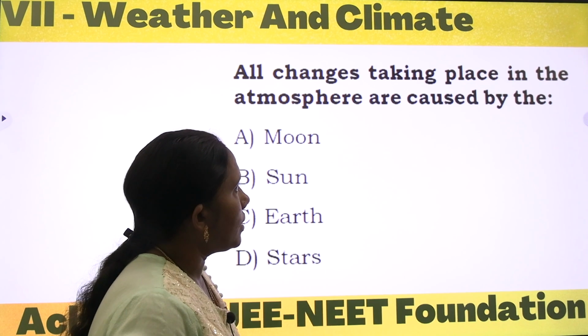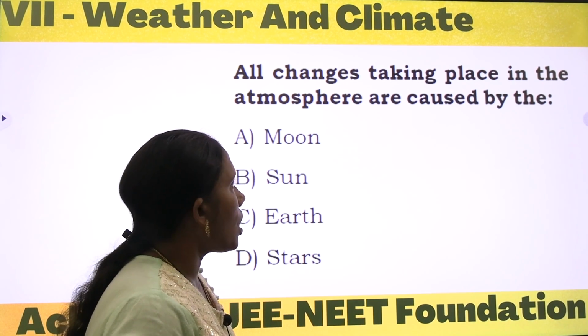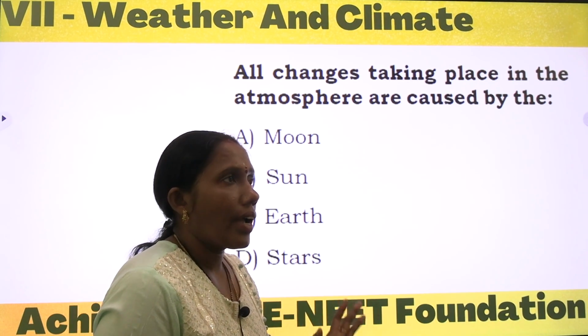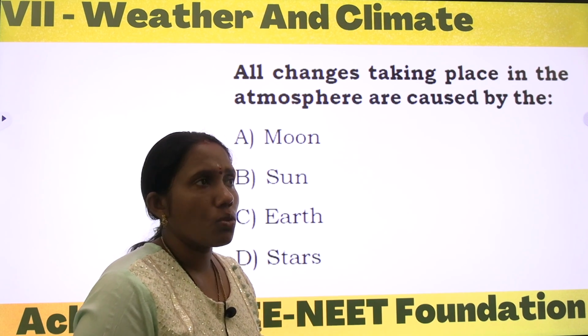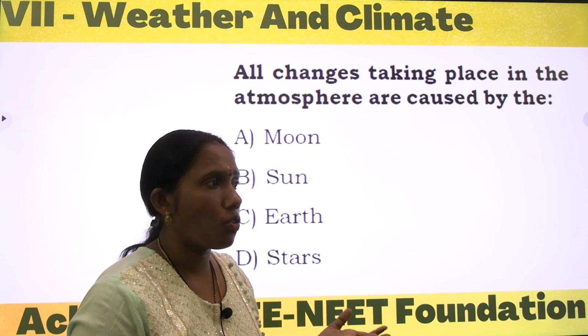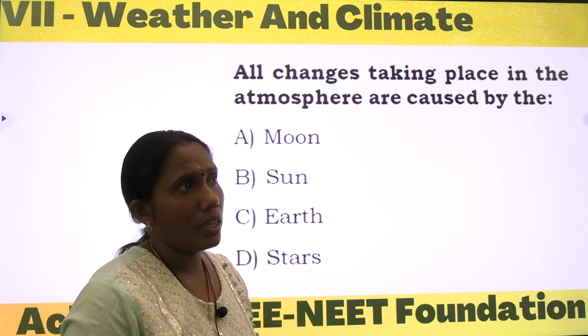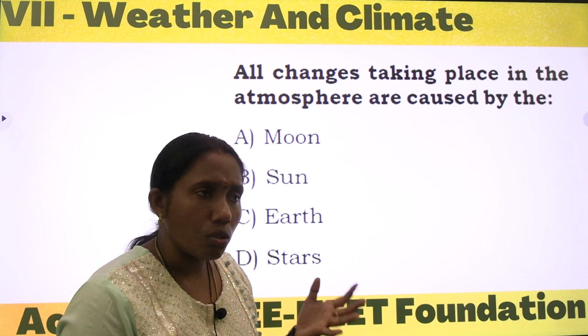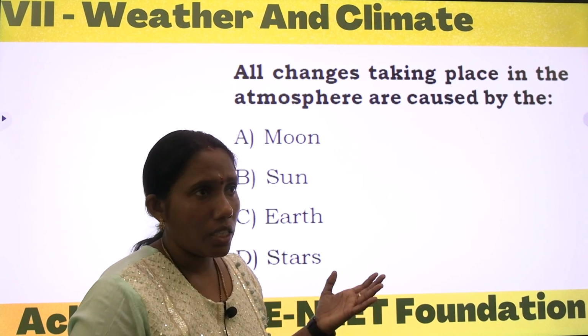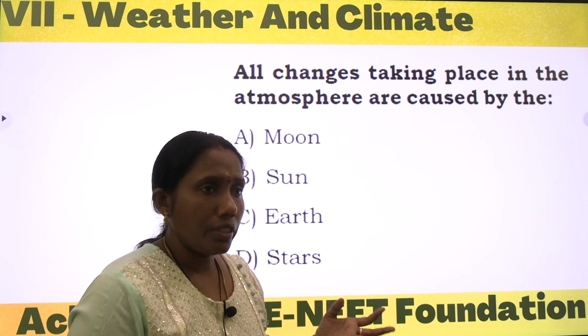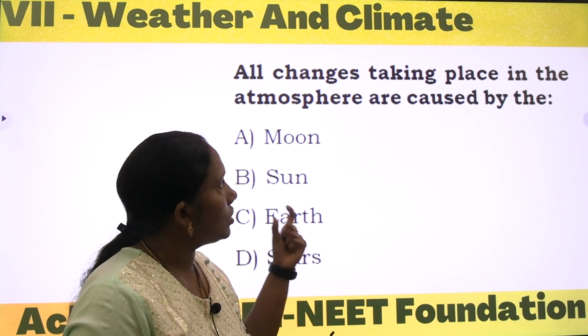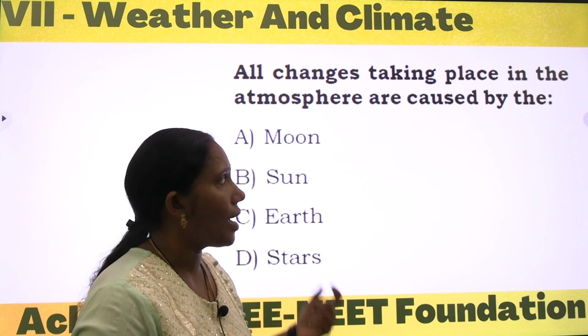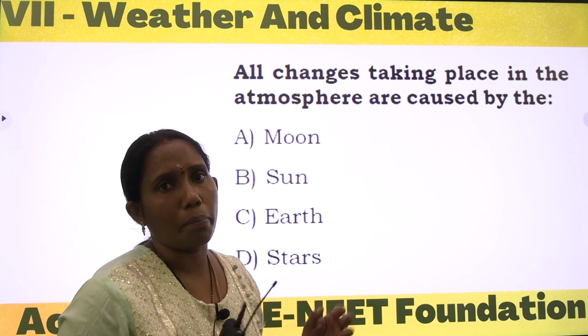All changes taking place in the atmosphere are caused by the, see, atmosphere. How do we decide how the atmosphere is today? Either hot today or cool today, or the rain is going to fall. Like that we listen, right? So these changes taking place in the atmosphere are all about the temperature.